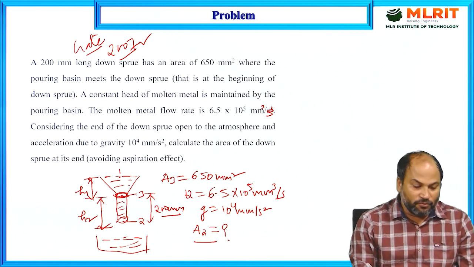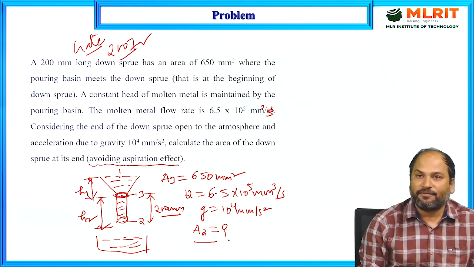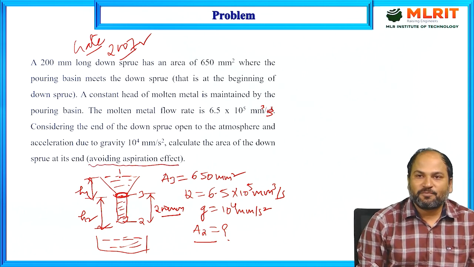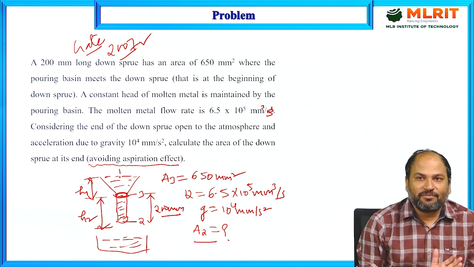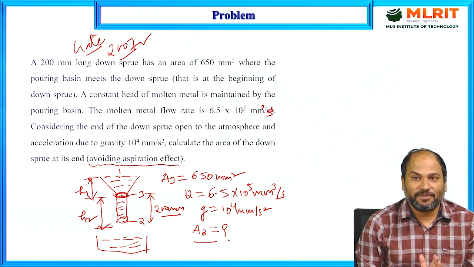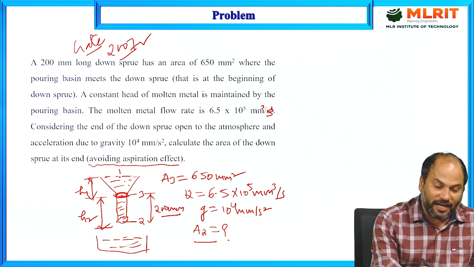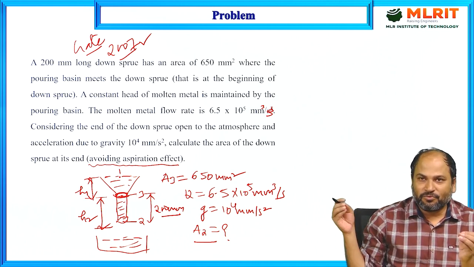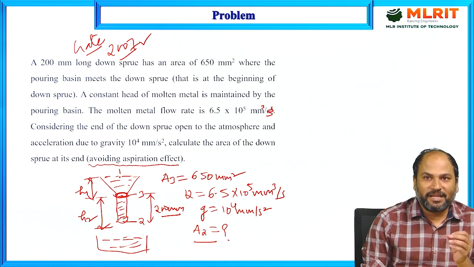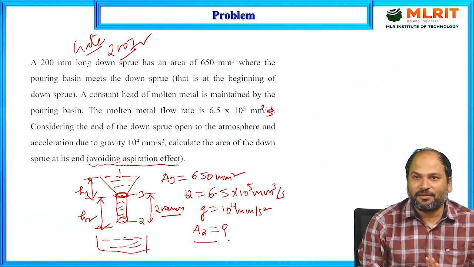A very important thing here is that the problem says to avoid the aspiration effect. Just now we discussed that to remove the effect of aspiration, we have to take care that while pouring the molten metal from the pouring basin to the mold cavity, the pressure at any point in the gating system shouldn't be less than atmospheric pressure.